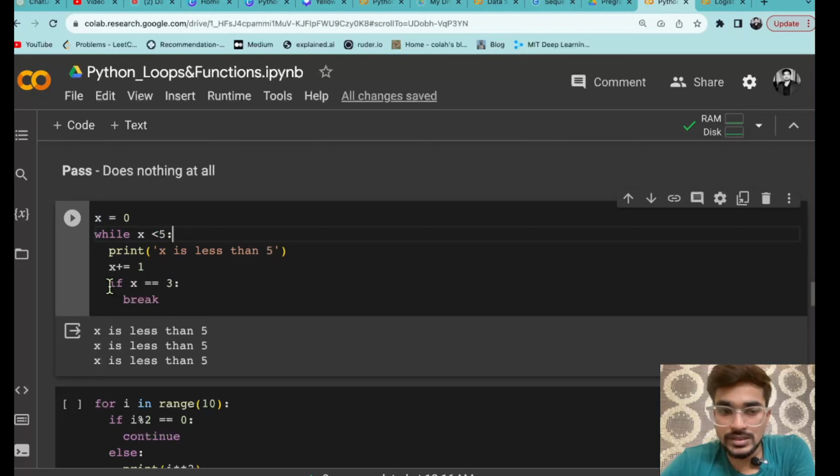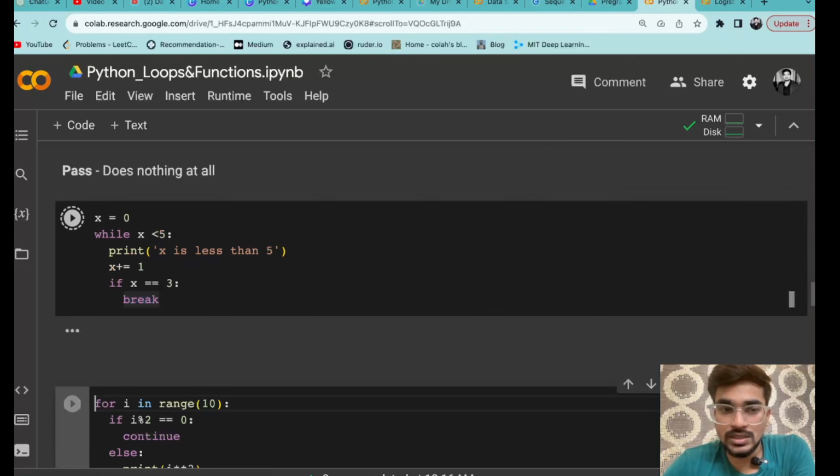But since I have given a condition that wherever x becomes equal to 3, at that point I want to break the loop. So the whole loop will break, and it is not going to run even if the condition is true, like 4 is less than 5. Even in that condition it will not run, because you have given a break statement, that means it is going to break the loop.